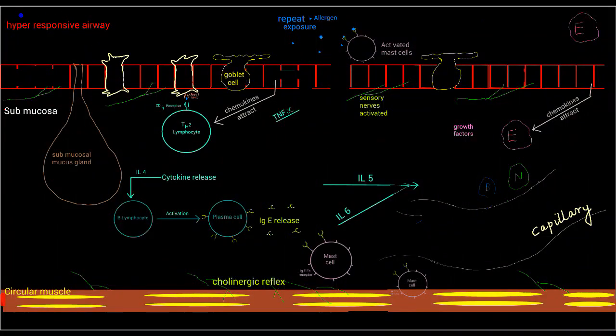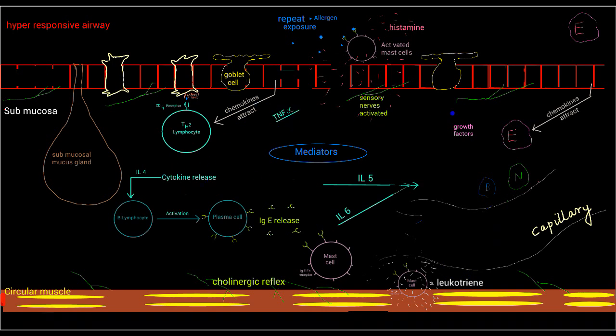So this is our hyperresponsive airway, and there is this repeat exposure of triggers which causes these bombs to blast and release histamine and leukotrienes. Now all these chemicals, the histamine, leukotriene, chemokine, cytokine, TNF alpha, and others, are called inflammatory mediators, and in association they produce these effects.